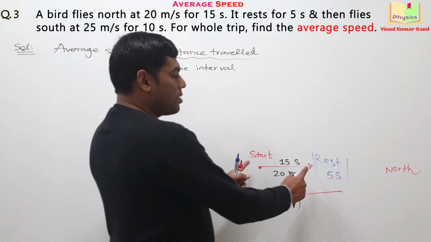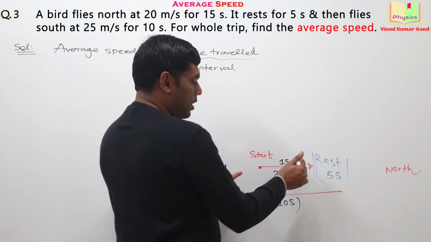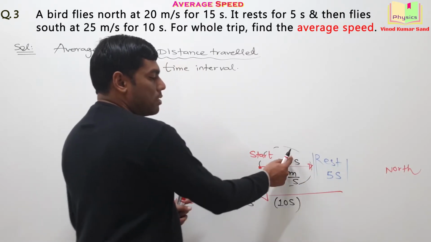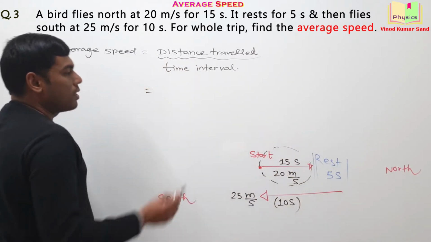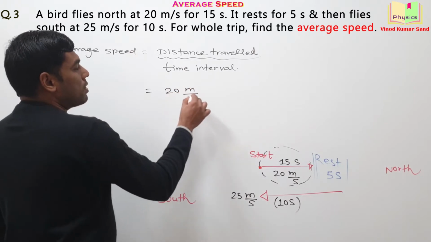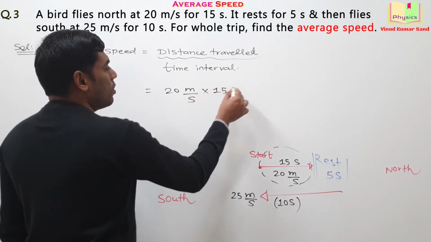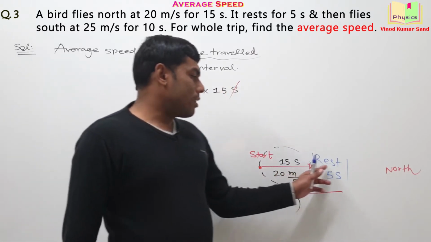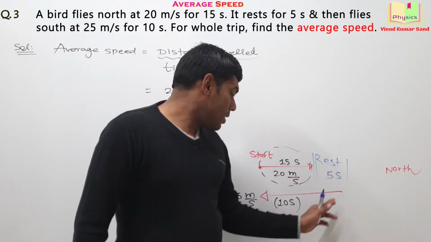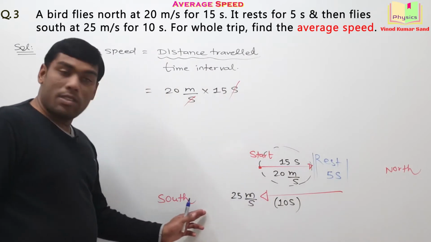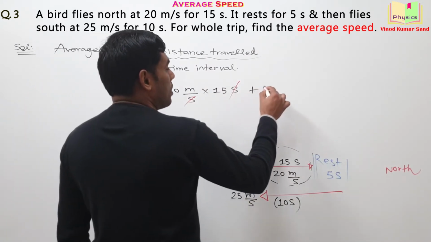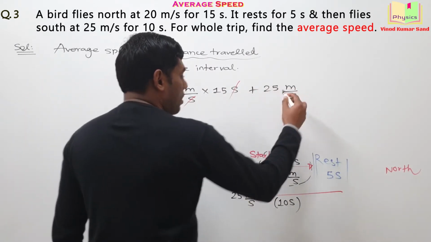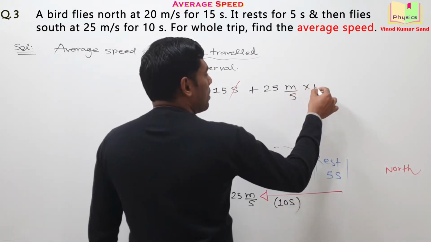How much is the distance traveled in this part of journey? It's pretty simple. You multiply these two things, 20 meter per second into 15 second. Okay. Then when it is at rest, it won't travel any distance. Then it will travel some distance in this direction, which is equal to 25 meter per second into 10 second.